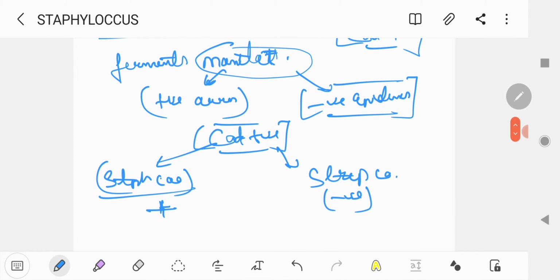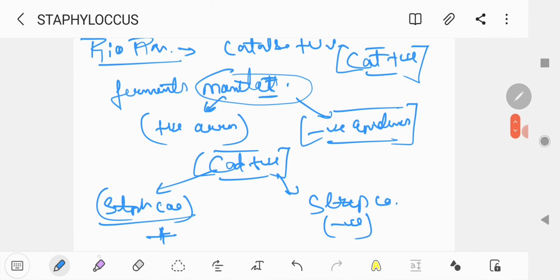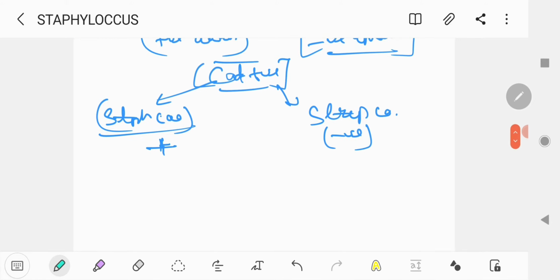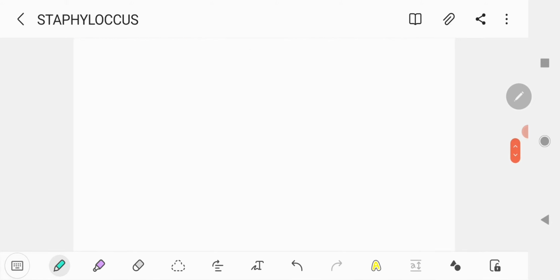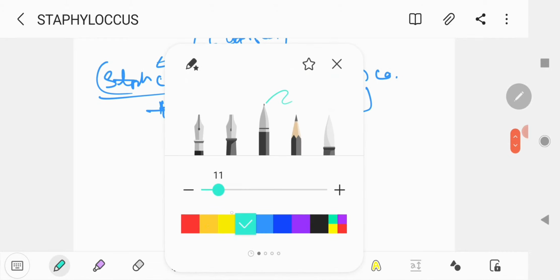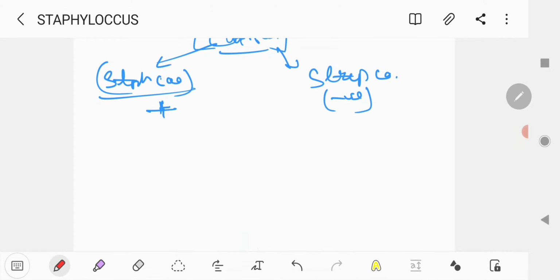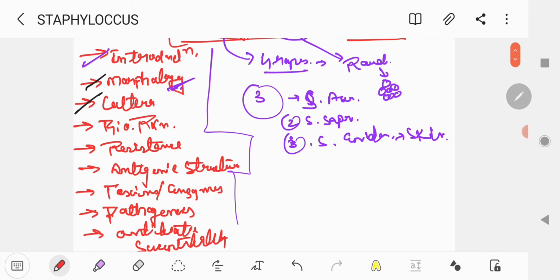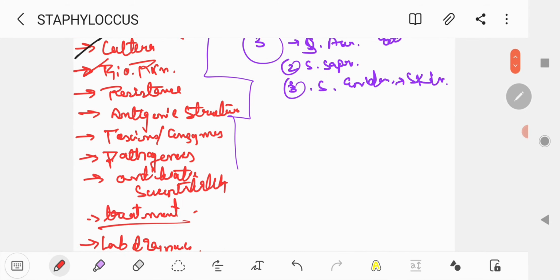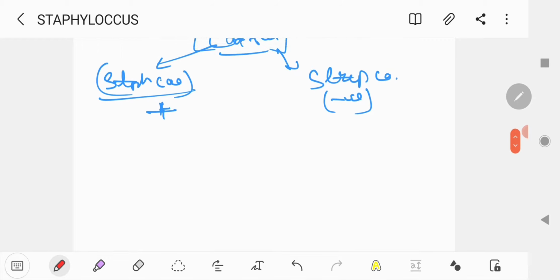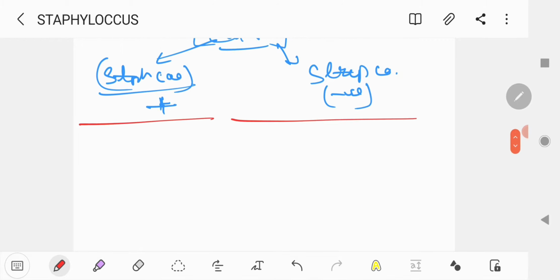And in Staphylococcus, if it ferments mannitol, you can conclude it is aureus, not epidermidis. Then we have the third point, resistance.